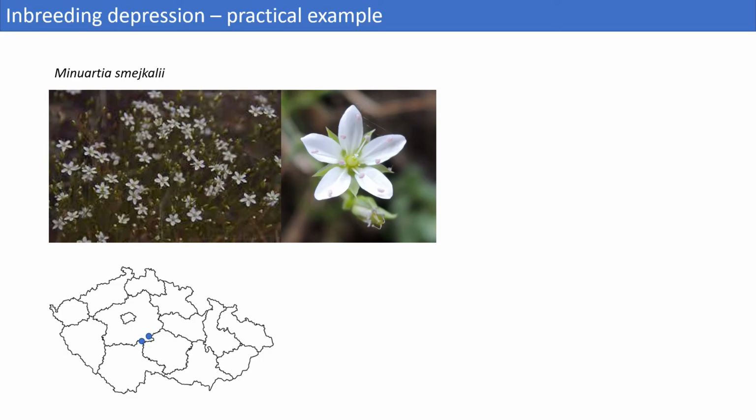Here is an example of Minuartiamaecali, an endemic serpentinophyte species that is only found in 2 locations in the Czech Republic. I ran an experiment with this species from 2017 to 2018 in Prague. I had an army of students which spontaneously called themselves chmelaci, translating as bumblebees in English, making controlled crosses in an experimental population of Minuartia maecali.